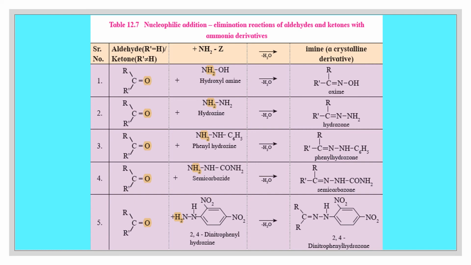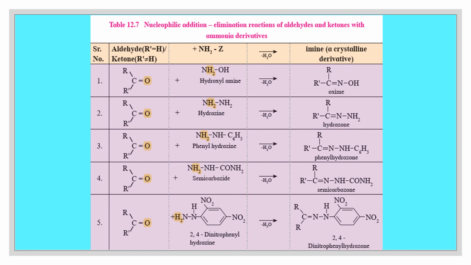Number 2, ketone with hydrazine. The formula of hydrazine is NH2-NH2, that is, one hydrogen atom of ammonia is replaced by an NH2 group. During this reaction, 2 hydrogen atoms from hydrazine combine with the oxygen atom of the carbonyl group and are eliminated as water, so that the carbonyl carbon gets attached to NH2. That is called hydrazone. So when hydrazine is reacting, the product formed is hydrazone.